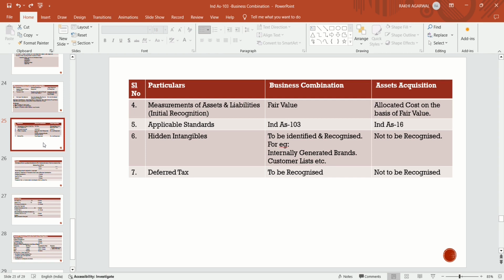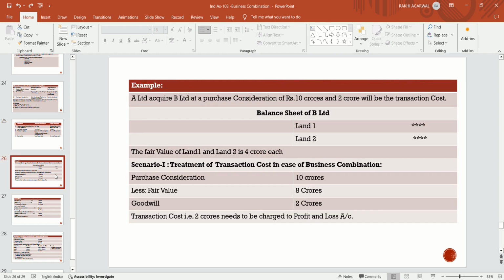Now, deferred tax should be recognized for business combination, and in case of asset acquisition, it should not be recognized. Now, we will discuss one example. Suppose A Limited acquired B Limited at a purchase consideration of 10 crores, and 2 crores will be the transaction cost. This case is related to the transaction cost.